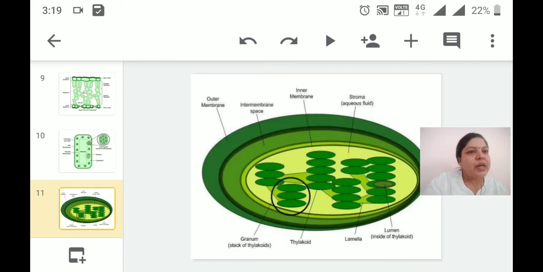In this next diagram you can see the structure of the chloroplast, where this is the outer membrane, then the inner membrane. The space between the outer and inner membrane is known as the intermembrane space.